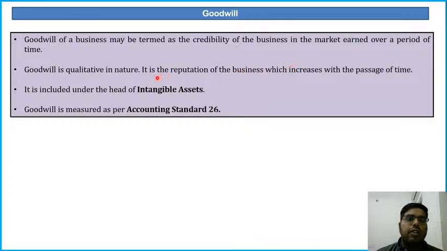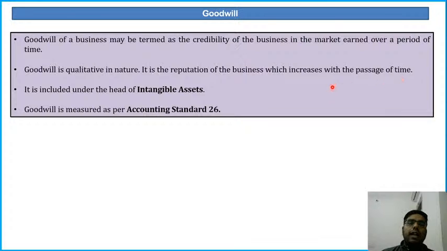Goodwill is qualitative in nature. It is a reputation of the business which increases with the passage of time. Goodwill is normally an intangible asset. You cannot touch it, and it is a qualitative term. If I ask you to assess the goodwill of your company, it will be different according to you, different according to me, and different according to a third party. So you cannot ascertain it with a definite amount.